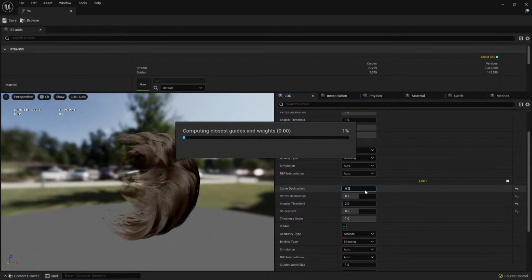As you can see down there, you can see the distance where this LOD is triggered by the screen size. If I need to compensate with the thickness, because now I have fewer strands, I need to put in more thickness, and so on. So yeah, I recommend you have a look at this. And also you can switch between strands, geometry, hair, or what are the other ones, cards?